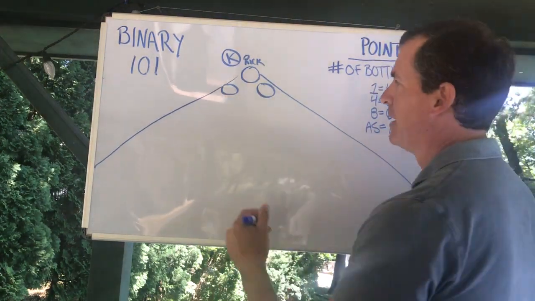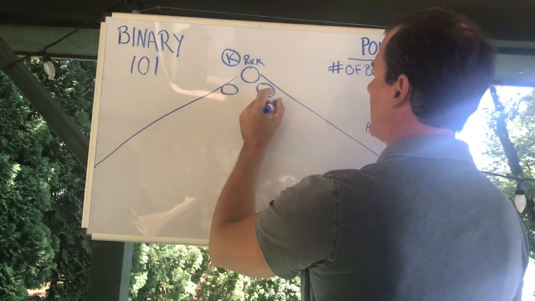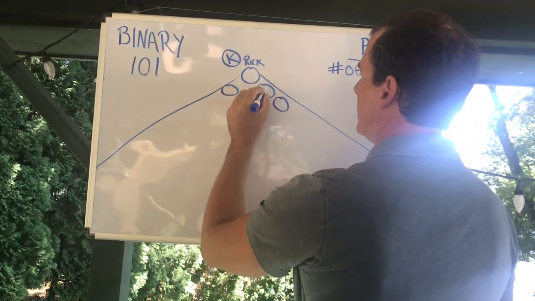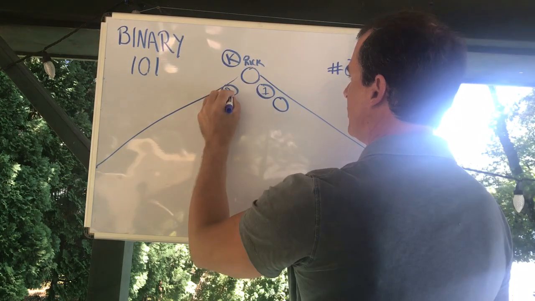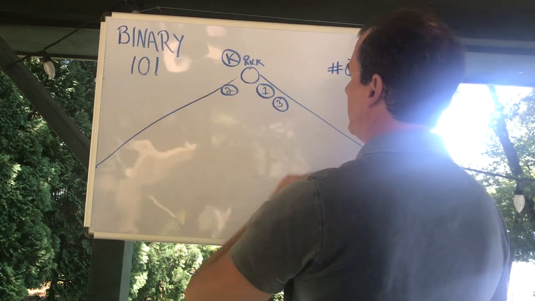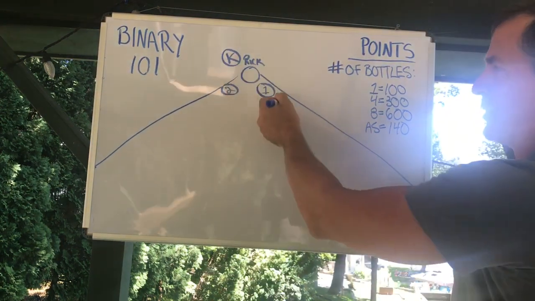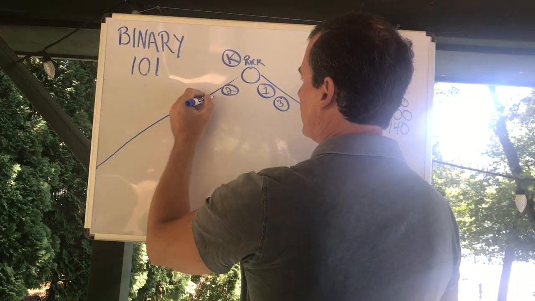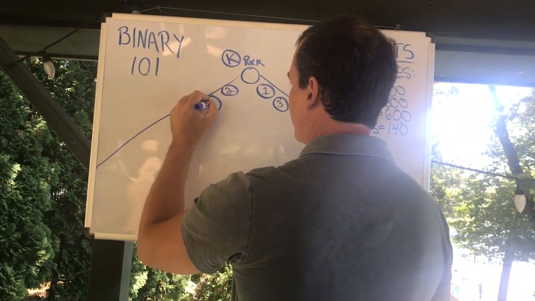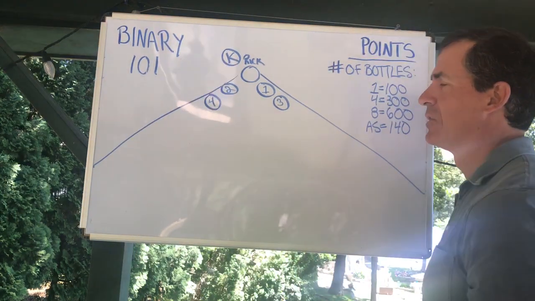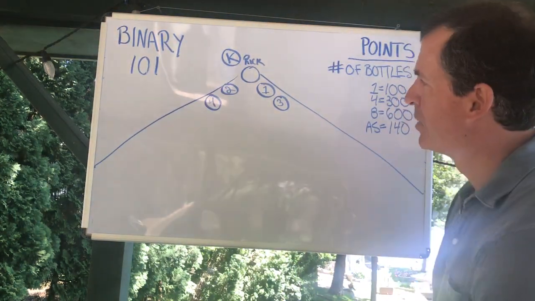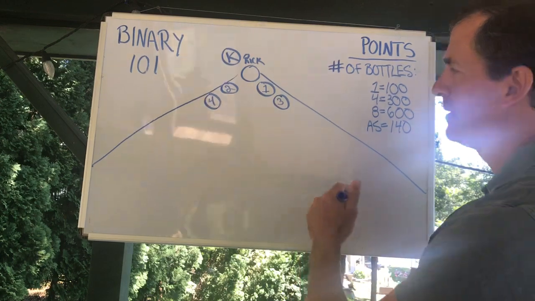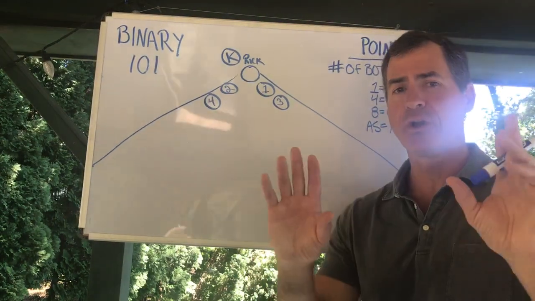And now I'm going to bring in my third person and put them over here as well. So I'll go 1, 2, 3. I've now dropped the person down here, and I bring in a fourth person and I come over here and drop them here. Okay? So now I've put in 4 people. I've put in 2 to my left and 2 to my right, and that makes me a coordinator.